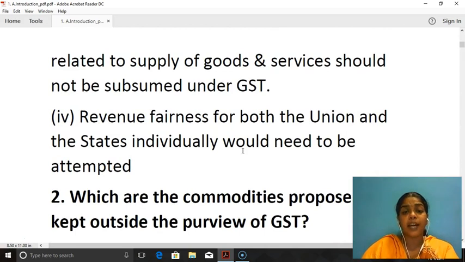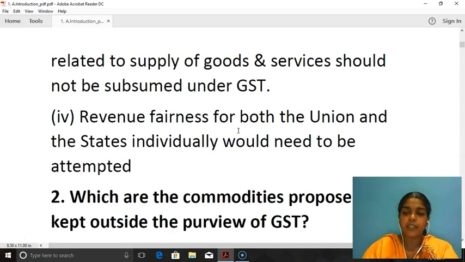Next, revenue fairness for both the union and the states individually would need to be attempted. So this is another criterion. There should be fairness in the revenue collected because of GST. Why? Because the subsumption is happening at both the center as well as the state level.